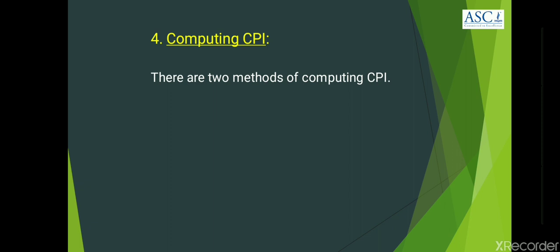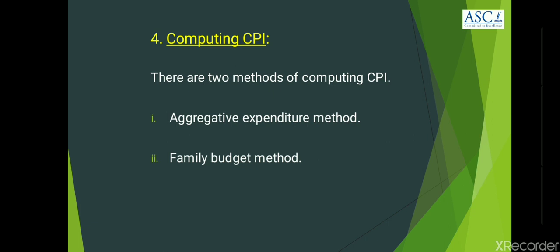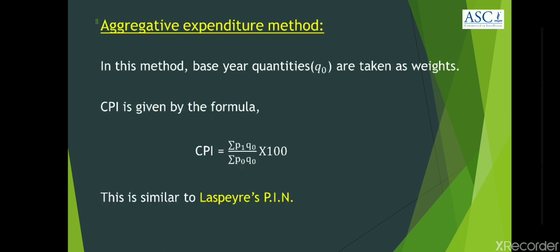There are two methods of computing Consumer Price Index. The first one is the aggregative expenditure method, and the second one is the family budget method. Now let us know each of them. To start with, the aggregative expenditure method. In this method, base year quantities noted by Q0 are taken as weights. Therefore, the Consumer Price Index formula is given as summation P1 Q0 divided by summation P0 Q0 multiplied by 100.